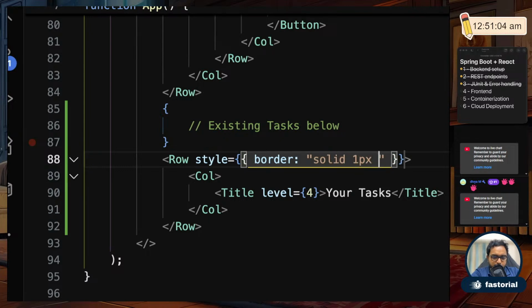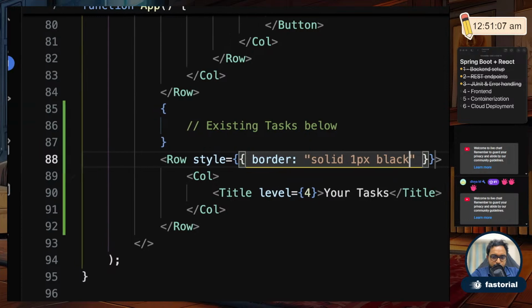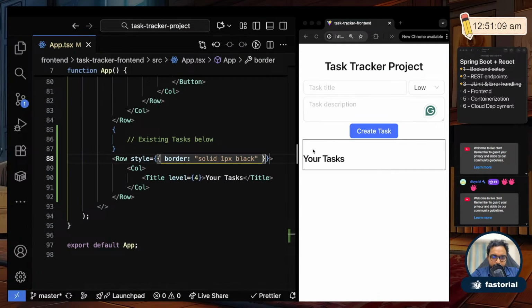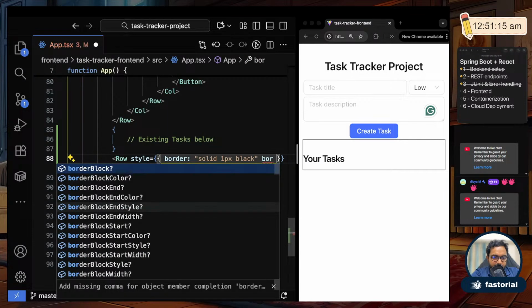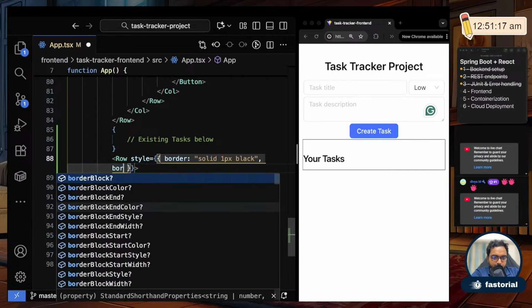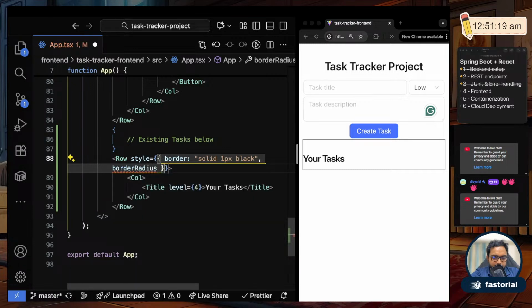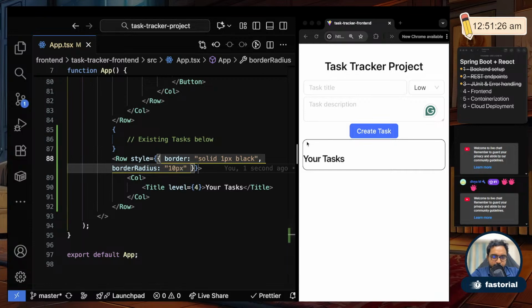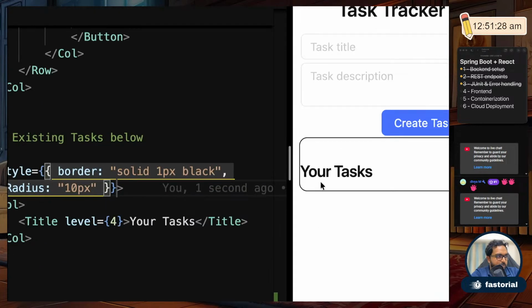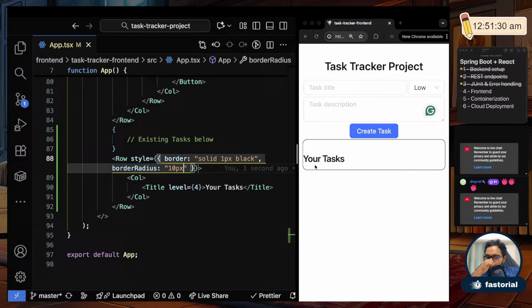I think you can write color also here. Fine, yeah, you got the border. It's very ugly. Let's make it rounded also. So let's add border, comma, border radius. I'll make it like 10px. So it kind of looks like a curved border instead of a strong border.